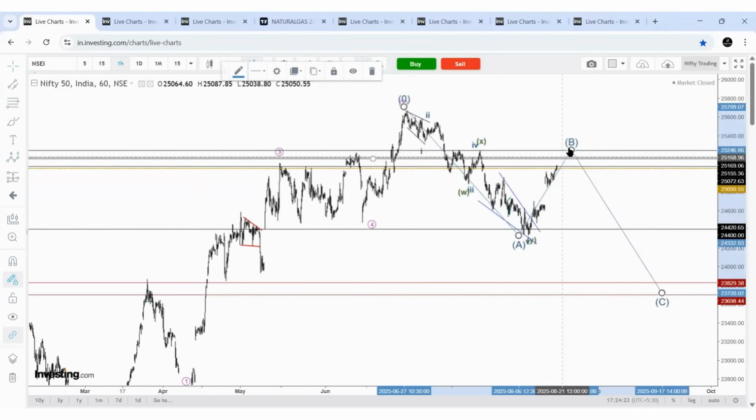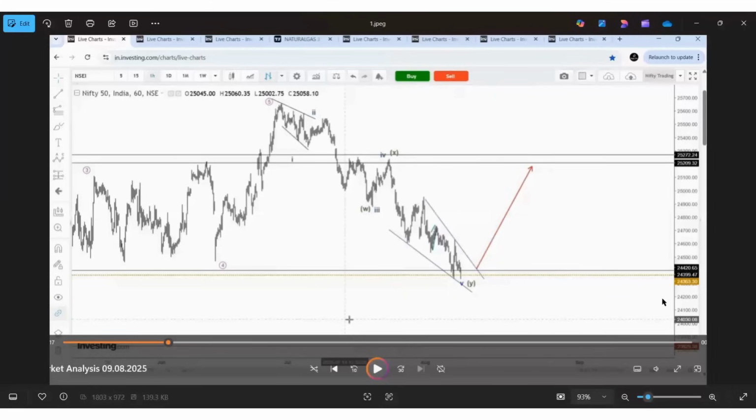Let the price cross the B point with an impulse structure, then we can invalidate this view. And this is how we identified this price action. Whether it is completion of the correction or completion of wave A, this is where the price should take support and the price needs to reverse to 25,200. So this is the chart we discussed on 9th August.